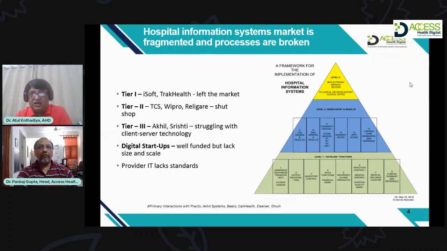What is important, in yellow at the top of the pyramid, is the electronic medical record and clinical decision support system. Now, if you consider the Indian market, hospital information systems or any other system for that matter, what we are lacking is these two important modules, whether it is EMR or clinical decision support system, which are still not really being adopted by Indian hospitals or healthcare delivery organizations.